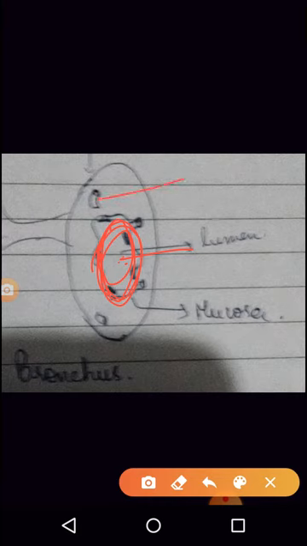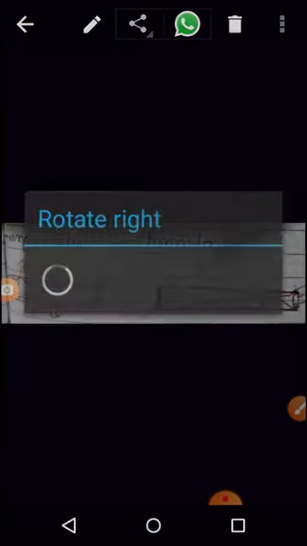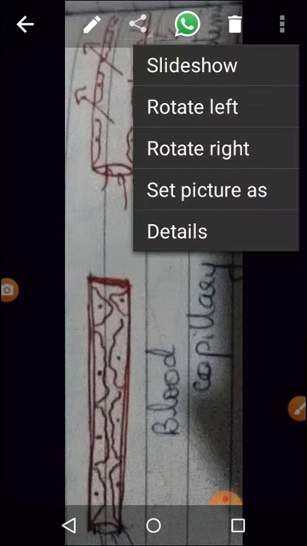Now what happens in the blood vessels? I had told you in the previous class. If this is the blood capillary, you can see the blood vessel is lined with epithelial cells, both top and bottom. The blood moves into the blood capillary.